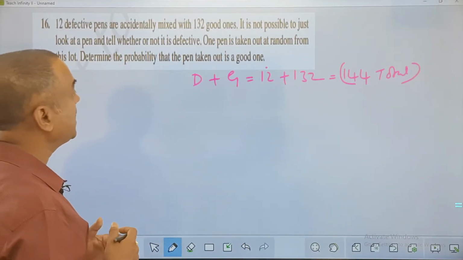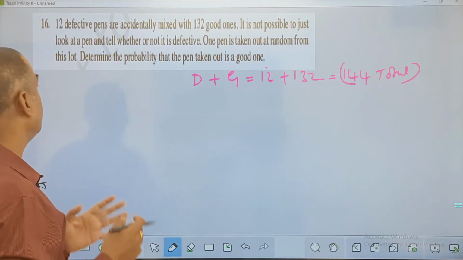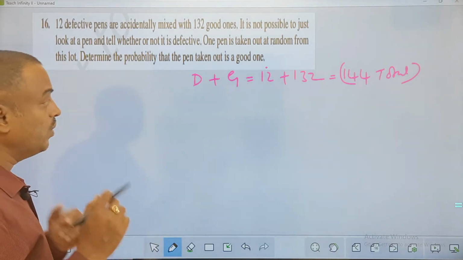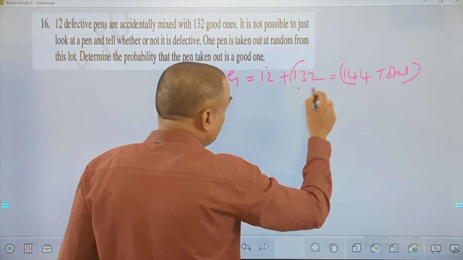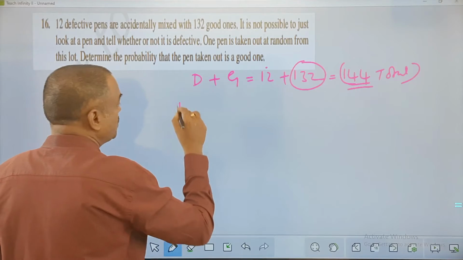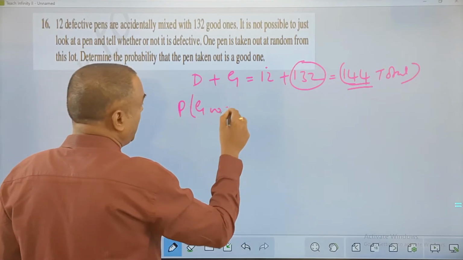Now one pen is taken out at random from this lot. Determine the probability that the pen taken out is a good one. So how many are good ones here? 132. Out of total how many? 144. So the probability of getting a good pen.